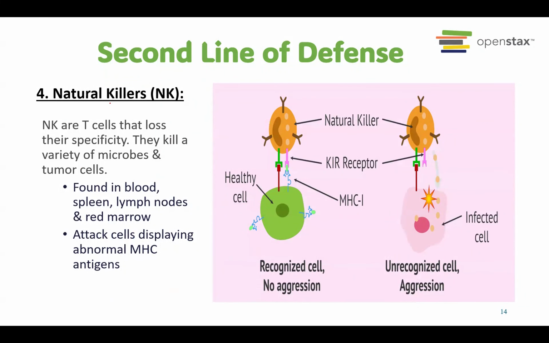Natural killer, this is the next process of the second line of defense. So we have the T cell that acts like a natural killer, right? Like a policeman that will produce the toxin and destroy the viruses. The way they destroy the viruses is also by destroying the infected cell. So the infected cell will also be destroyed together with the virus inside the cell. So usually this natural killer also kills our own cell in order to kill the bacteria or virus inside that cell.